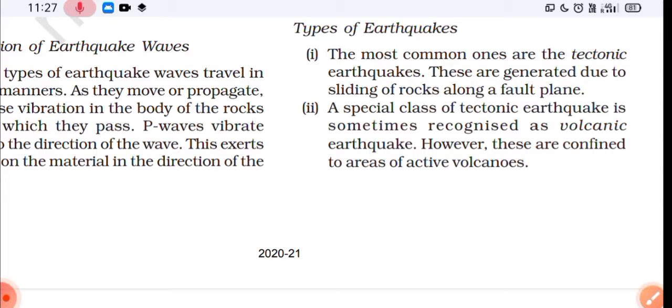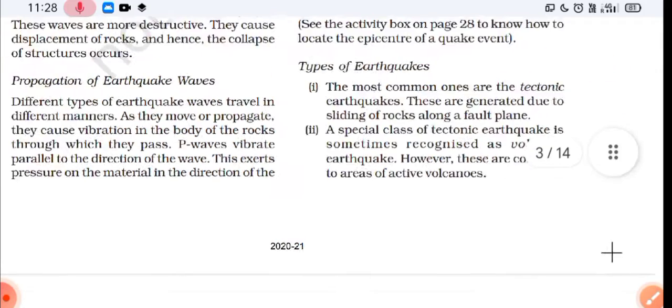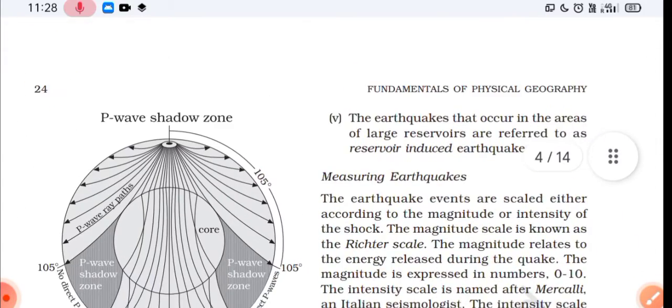So now we'll move on to types of earthquakes. The most common ones are the tectonic earthquakes. These are generated due to sliding of rocks along a fault plane. The second one is a special class of tectonic earthquake, sometimes recognized as volcanic earthquake, and these are confined to areas of active volcanoes. Okay, there are also body waves and surface waves.